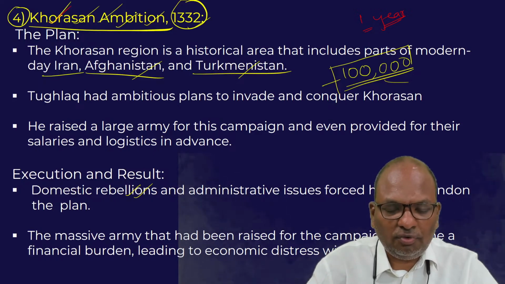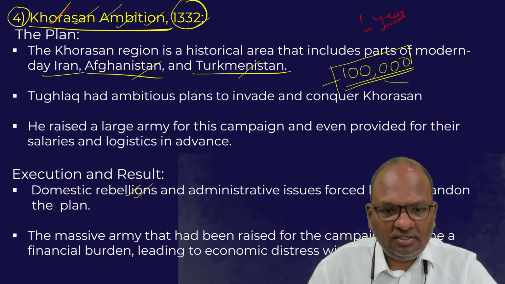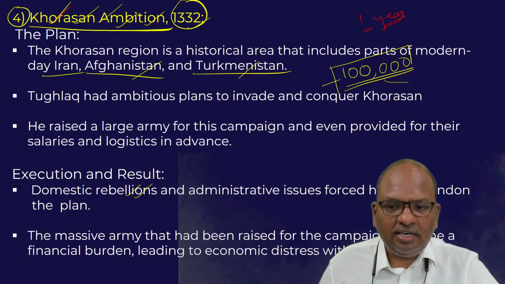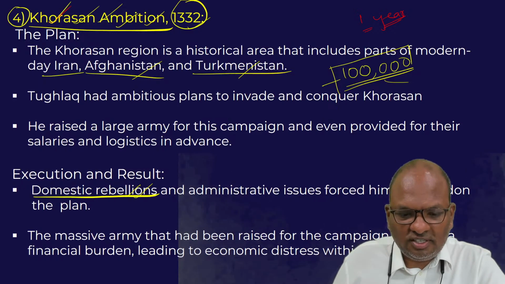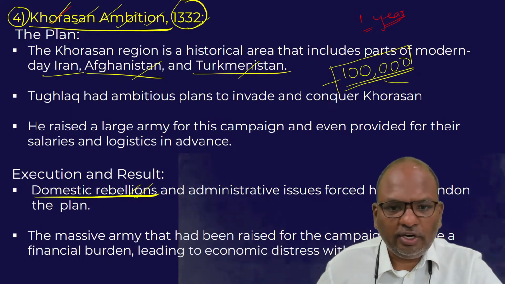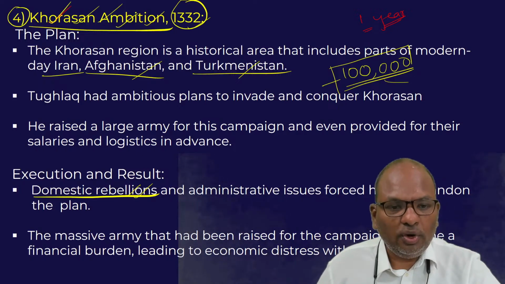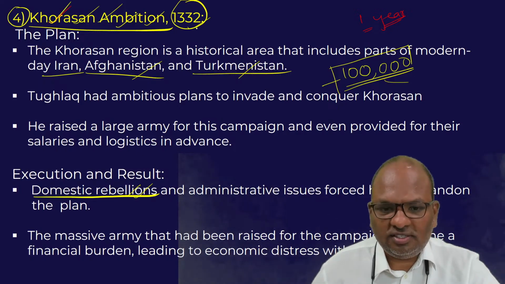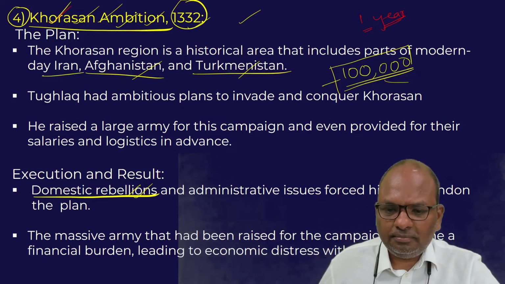Before the conquest of Khorasan, Muhammad bin Tughlaq is said to have given up his plans. It is said that there were a few domestic rebellions within his kingdom. Muhammad bin Tughlaq first wanted to set right the situation in India before going ahead with the plan to occupy Khorasan. So therefore, he gave up his Khorasan ambition.